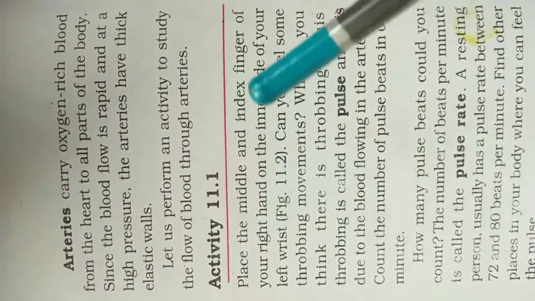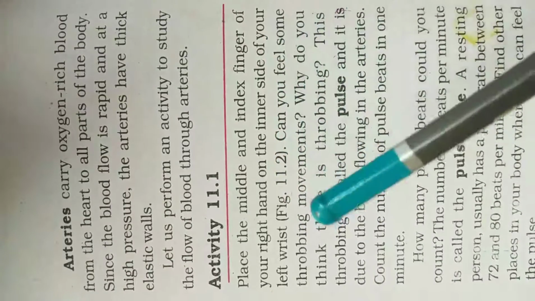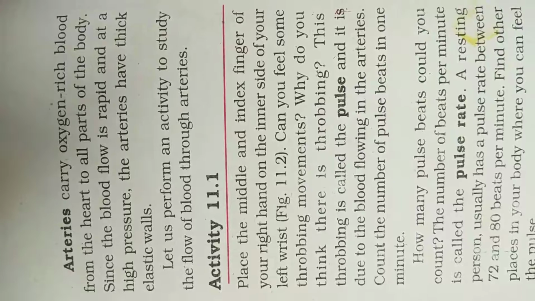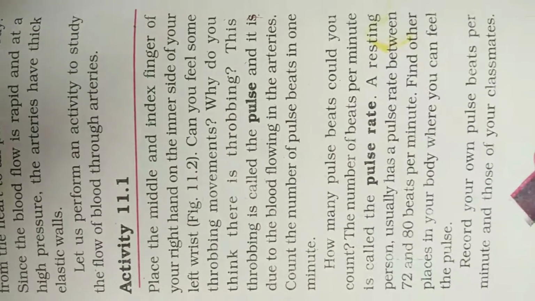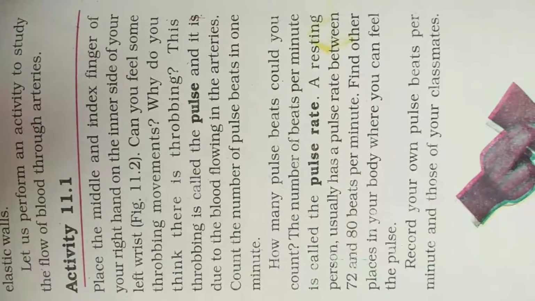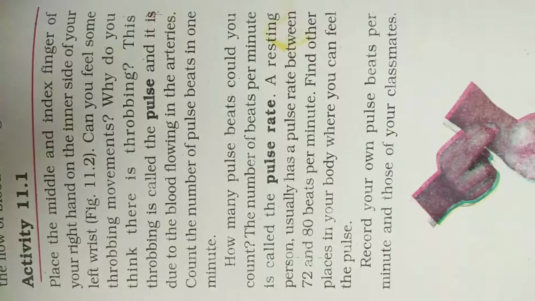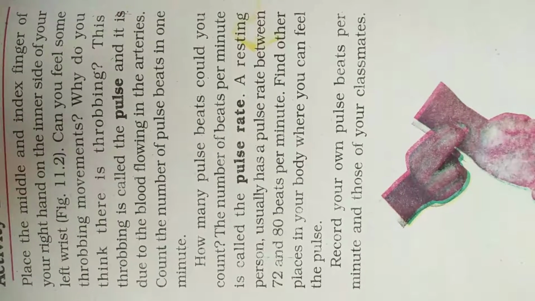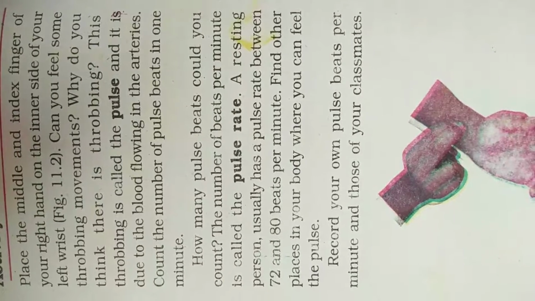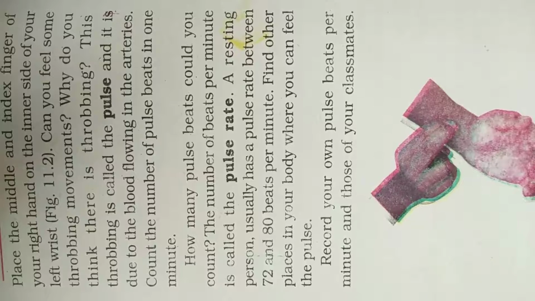Place the middle and index finger of your right hand on the inner side of your left wrist. Can you feel some throbbing movements? Why do you think there is a throbbing? This throbbing is called pulse, and it is due to the blood flowing in the arteries. Count the number of pulse beats in 1 minute. How many pulse beats could you count? The number of beats per minute is called the pulse rate.